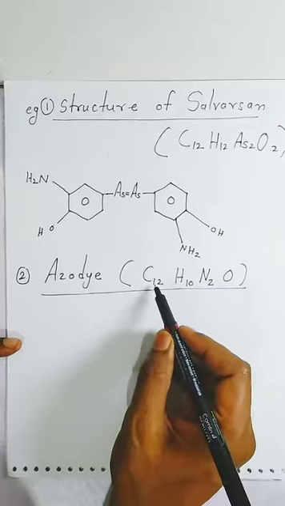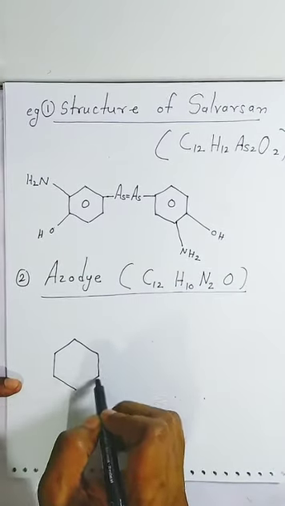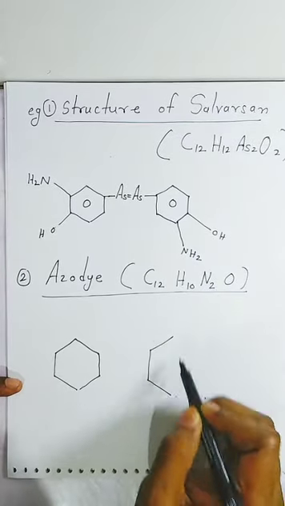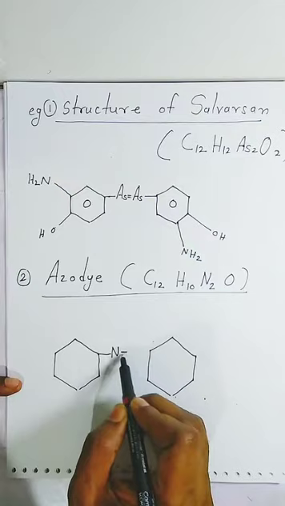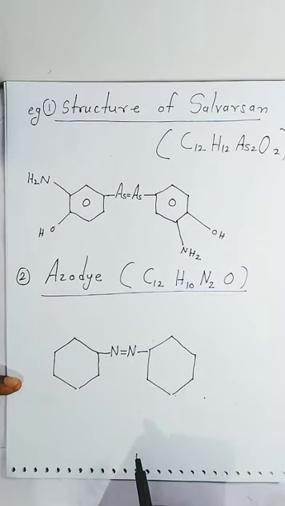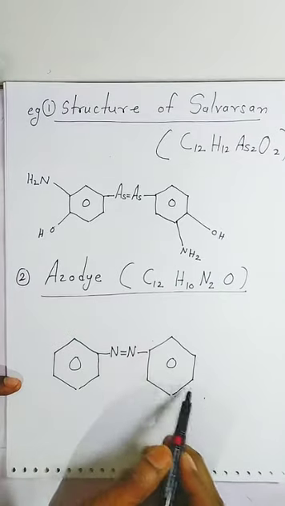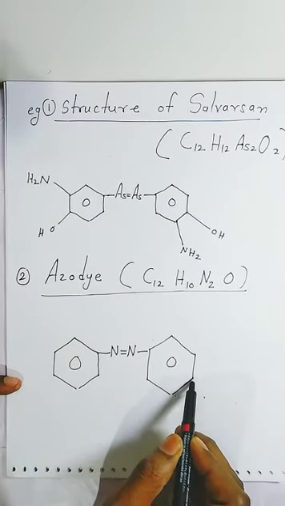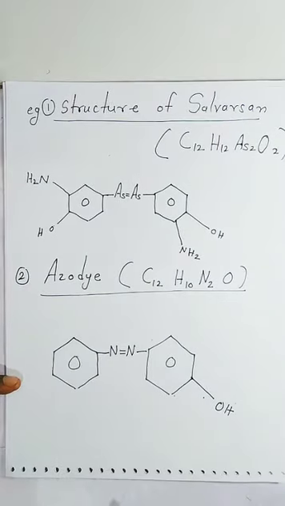Here also, C12 means there will be 2 benzene rings. So you make the benzene rings like this. Because the word is azo, these 2 benzene rings are joined by nitrogen. That is why it is called azo. Now, students, opposite to this nitrogen, you have to put hydroxyl. So this is the structure of azodye, students.